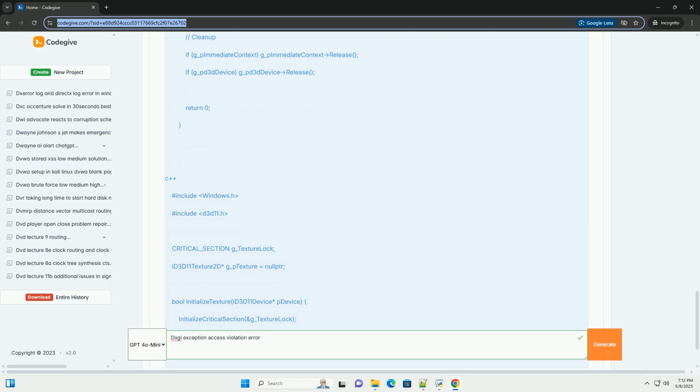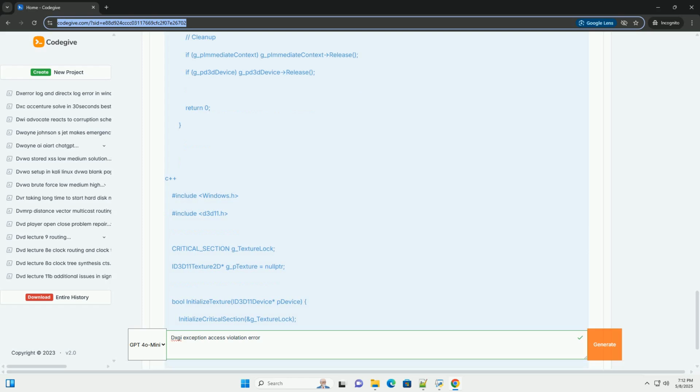Handle the DXGI_ERROR_DEVICE_REMOVED or DXGI_ERROR_DEVICE_RESET errors that can occur during resize. Presentation interval: the presentation interval, specified in DXGI swap chain Present, can affect performance and synchronization. Experiment with different presentation intervals to see if it resolves the issue.